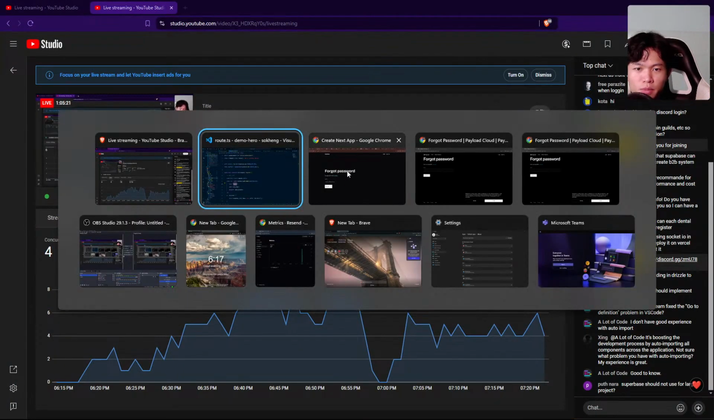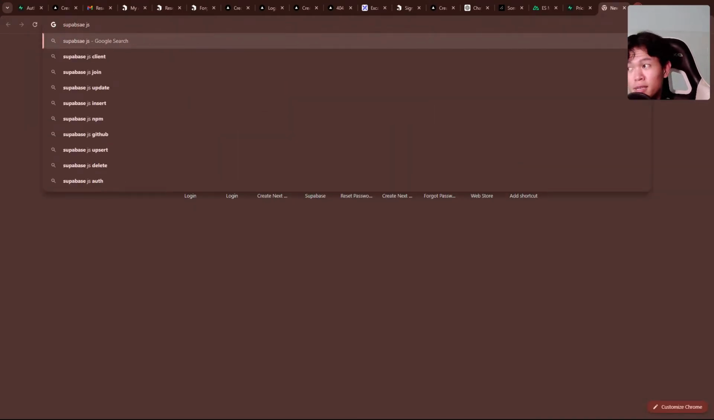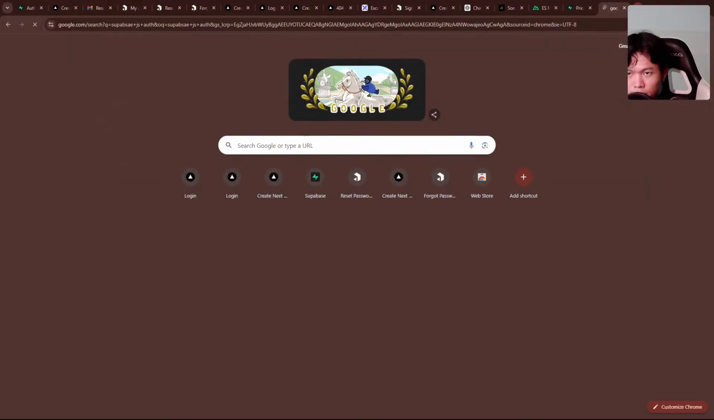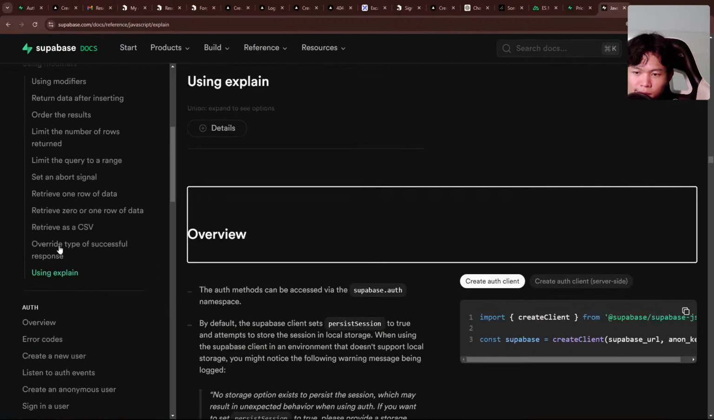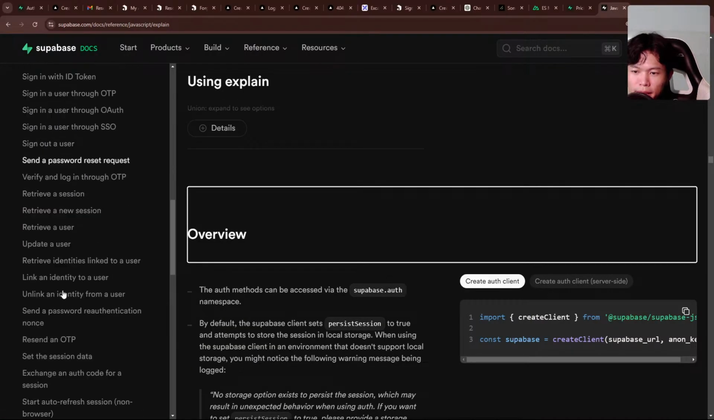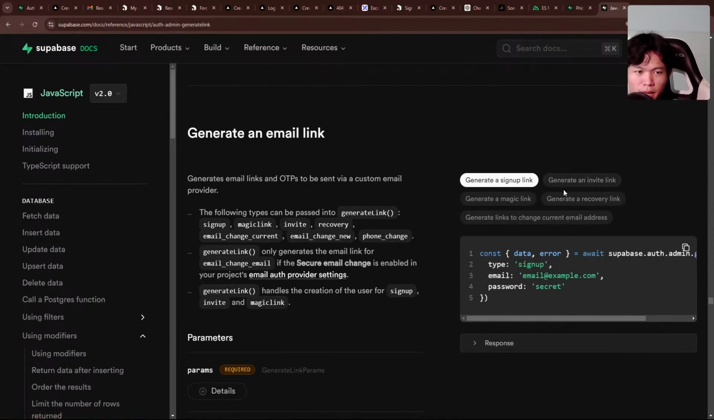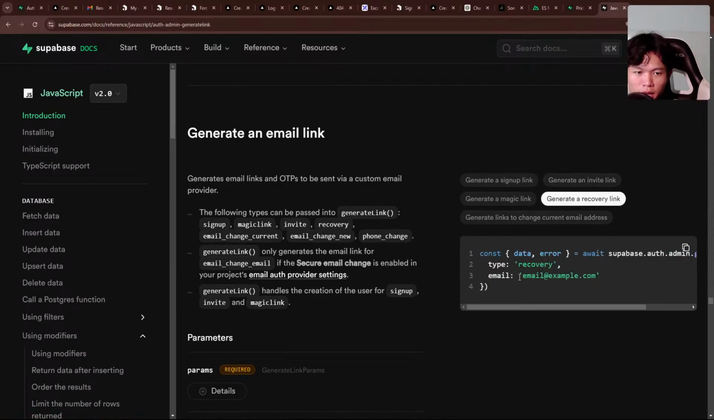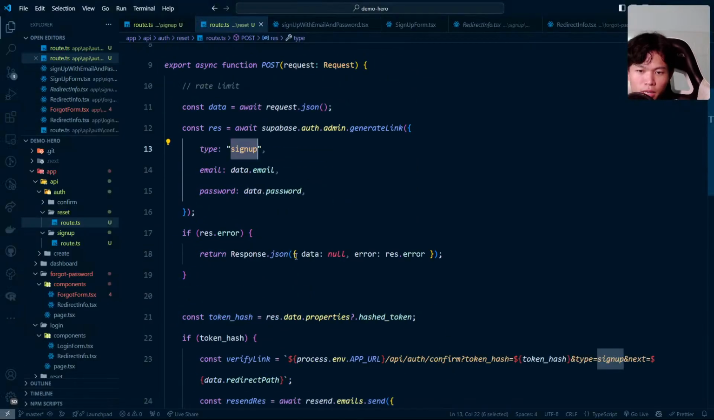Let's take a look at the Supabase documentation on this one. Supabase JS, Auth. Yeah, we go here. We're going to choose the admin, auth admin. Here we generate a link, the email link. We need a recovery, so this is what we need. Let's copy this.